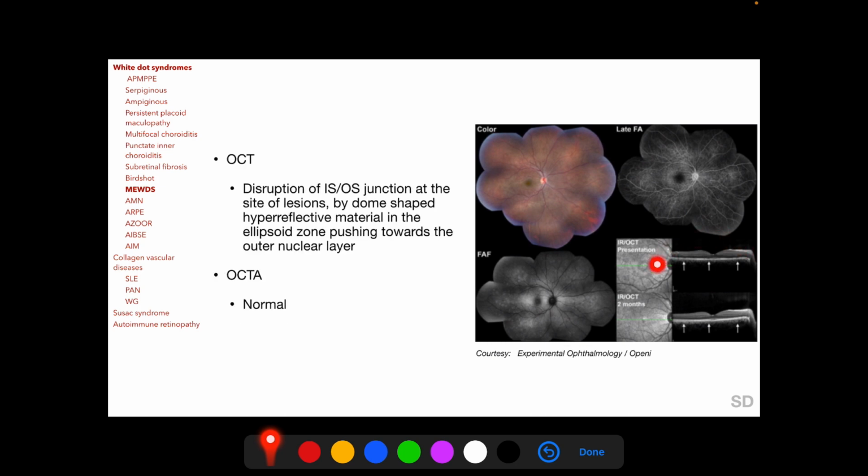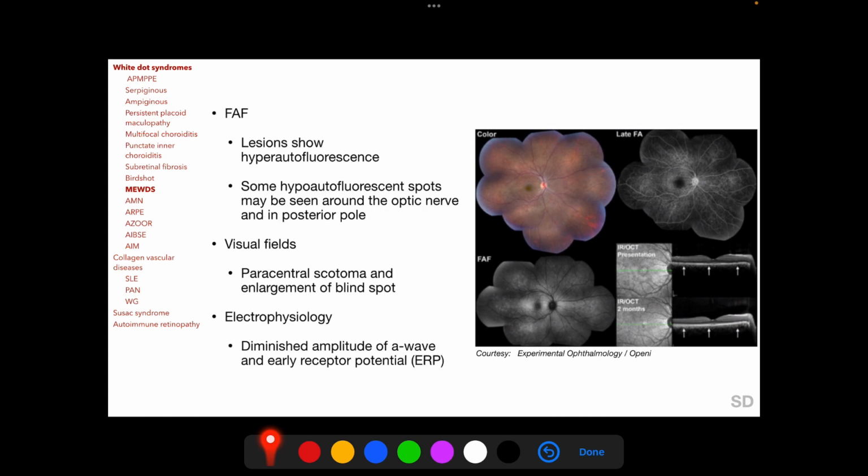On optical coherence tomography, we find disruption of the ellipsoid zone at the site of the lesions by dome-shaped hyperreflective material in the ellipsoid zone pushing towards the outer nuclear layer. However, OCTA features are normal. In FAF, lesions of MEWDS show hyperautofluorescence, but there may be some hypoautofluorescent spots also around the optic nerve and